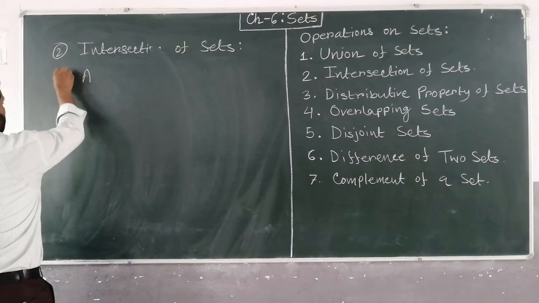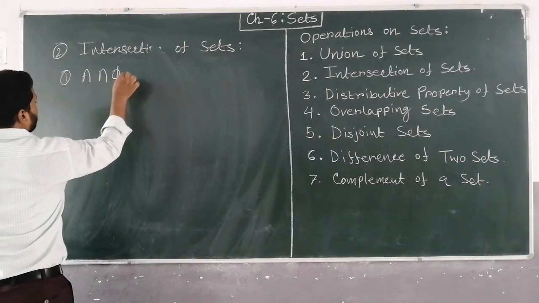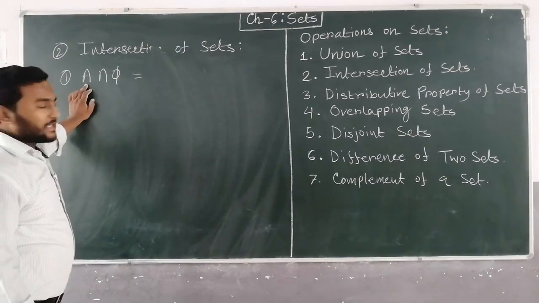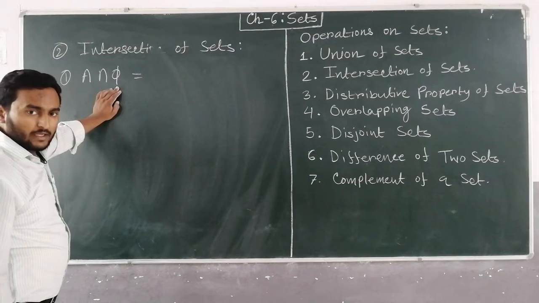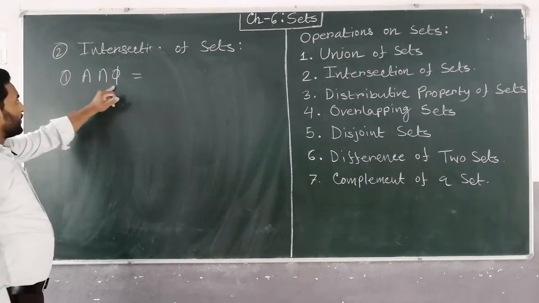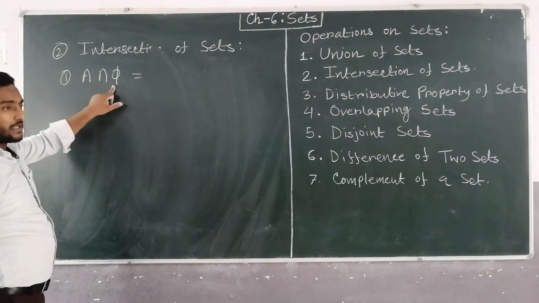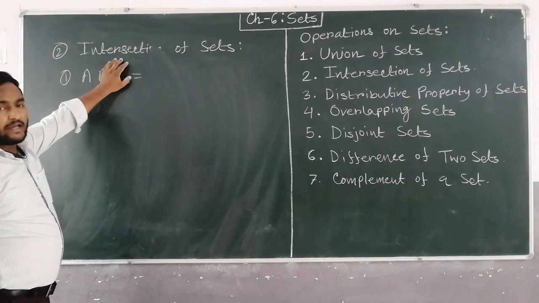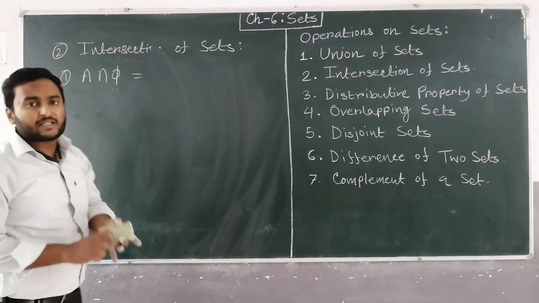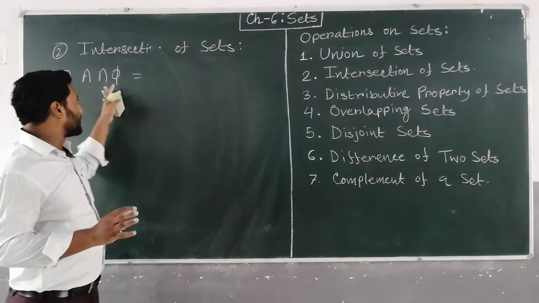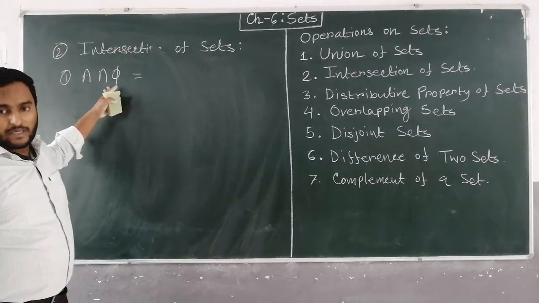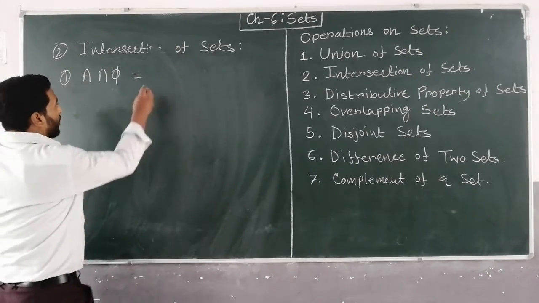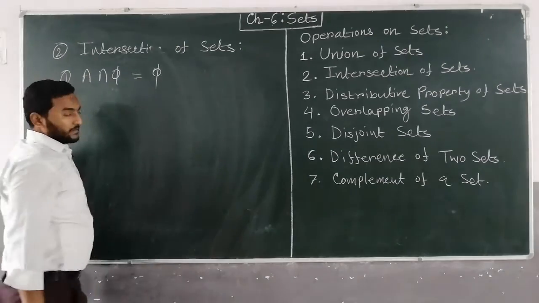So first property, A intersection phi, that will be what? A is a non-empty set and phi is an empty set. If you take the intersection, what will be the common part? A is a non-empty set and phi is an empty set. So among these two sets, no element is common. So the intersection also will be phi.